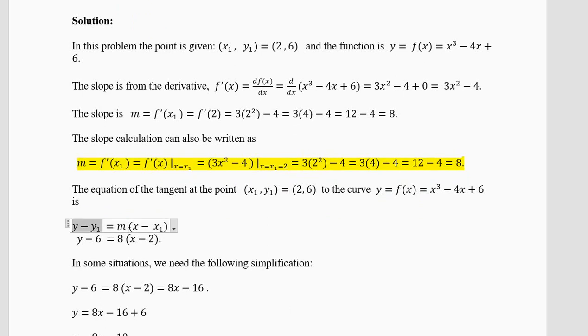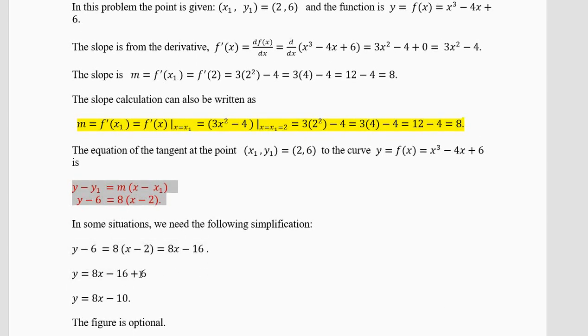So the equation of the tangent is over here. y minus y1 equal to m into (x minus x1). m is equal to 8, y1 is 6 and x1 is 2 in the bracket. Now open the bracket, you will get y minus 6 equal to 8x minus 16. 8 into 2 is 16. Now take this minus 6 this side, minus 16 plus 6 is minus 10.